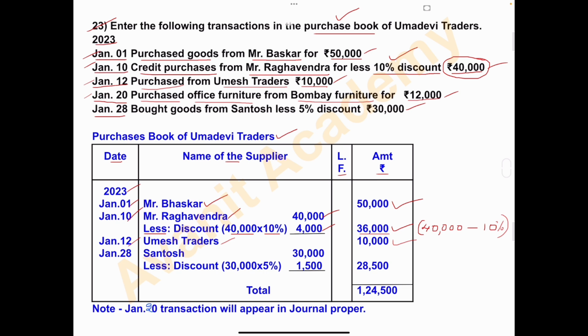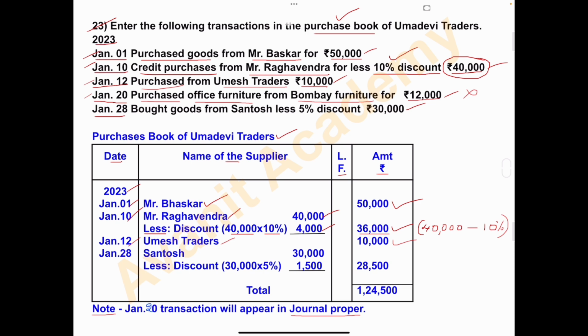So where will this entry be recorded? In journal proper and not in purchase book. So leave this entry. For that, I am making a note here: January 20th transaction will appear in journal proper, not in purchase book. So leave this January 20th entry.